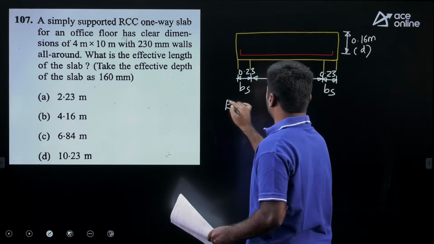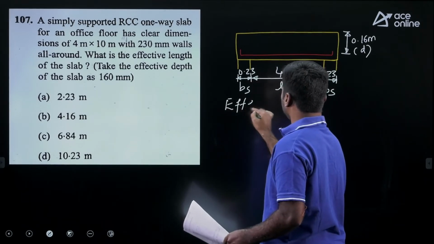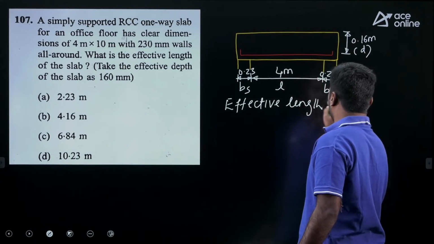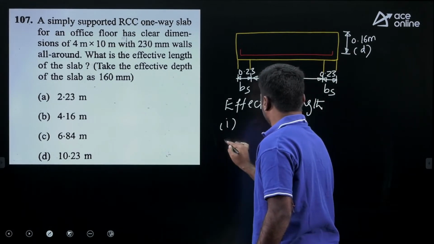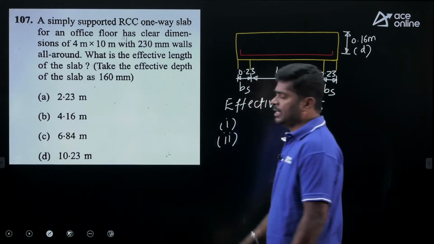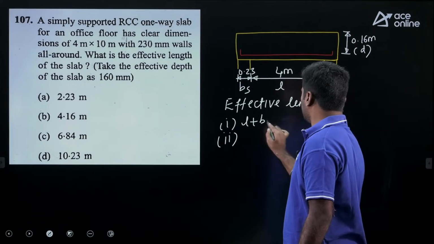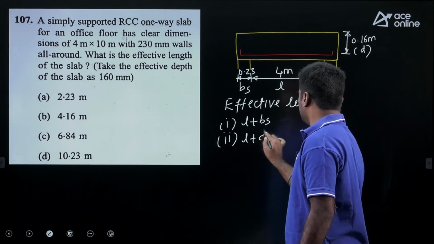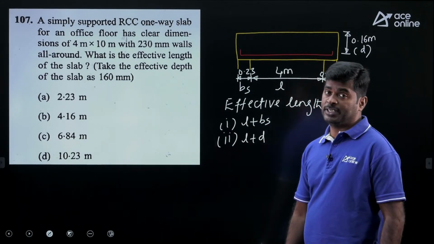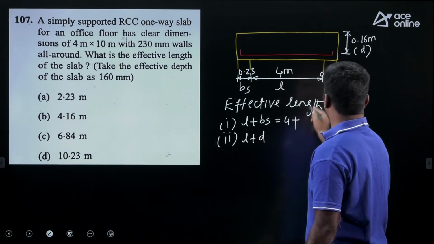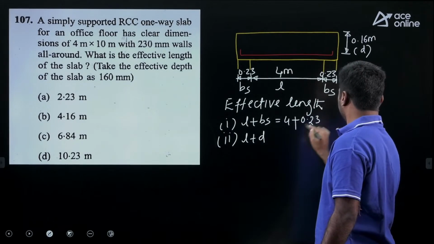We want the effective length or effective span for a simply supported beam or slab. Effective length will be clear span plus width of the support, or clear span plus effective depth, whichever is smaller. Here the clear span is 4 meters, width of the support is 0.23 meter.